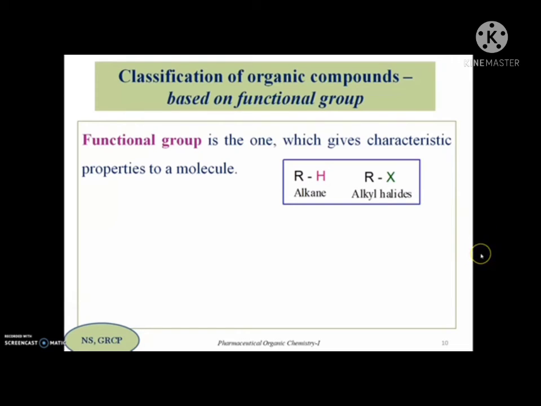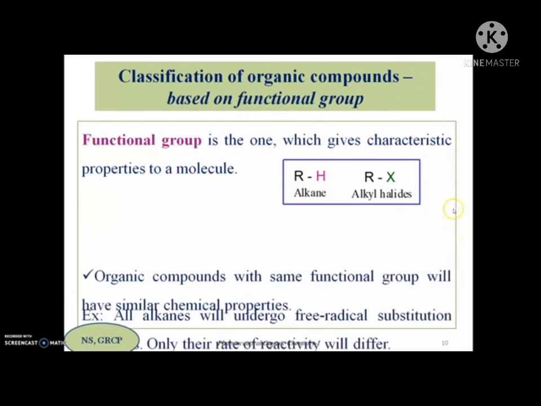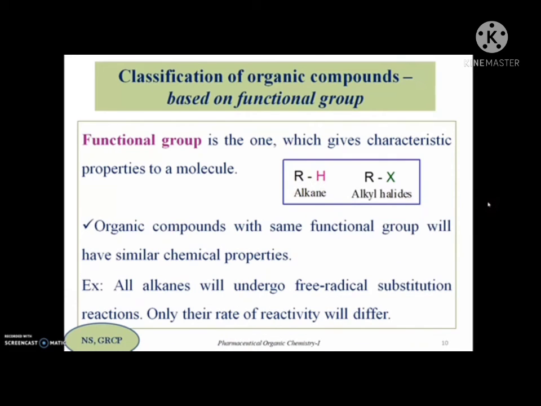If you take any two classes of organic compounds like alkanes and alkyl halides, the properties of these molecules are not similar. Even though the R group is common in them, still they have differences because a hydrogen of the alkane is replaced with a halogen. The newly added group gives new properties to the resulting molecule. That is how the properties of alkyl halides are different from those of alkanes. So if organic compounds have differences in the functional group, obviously they will have different properties.